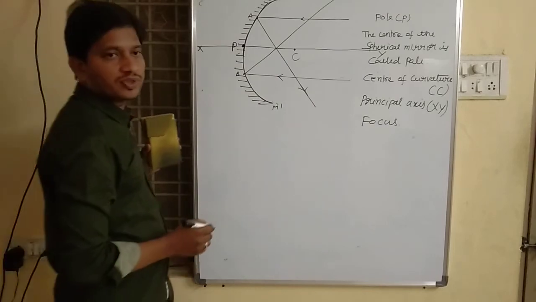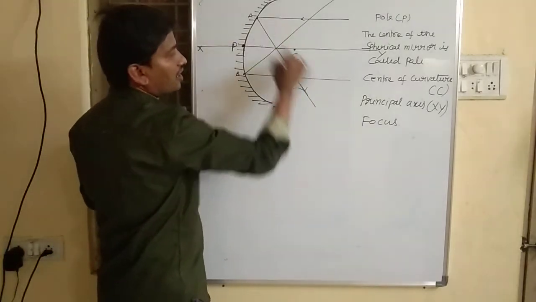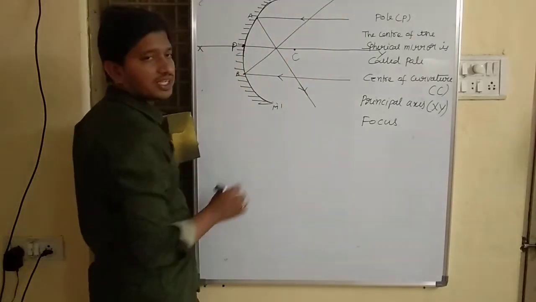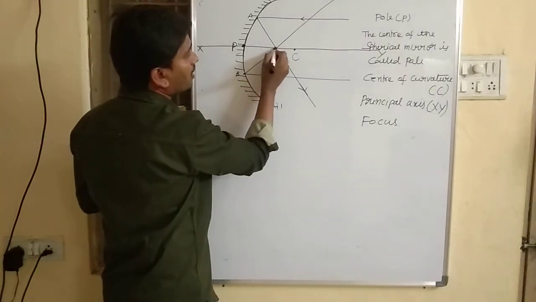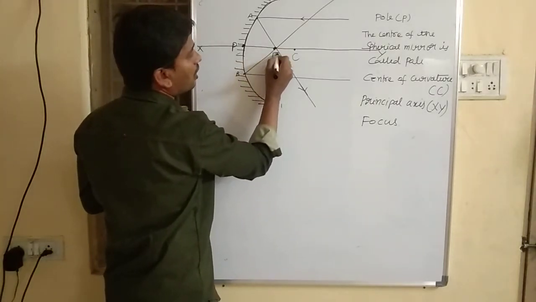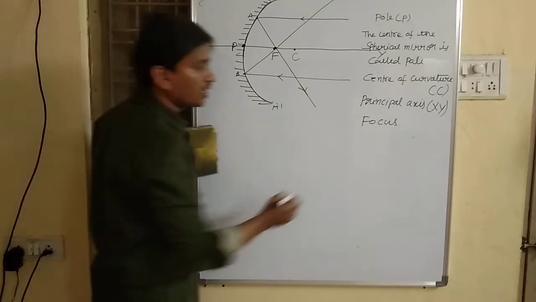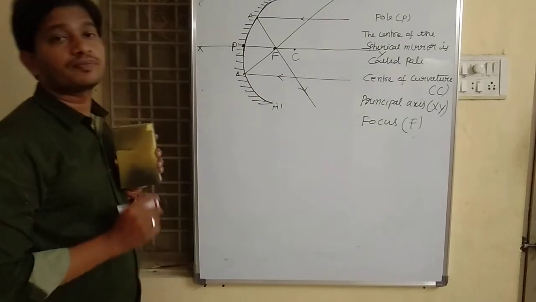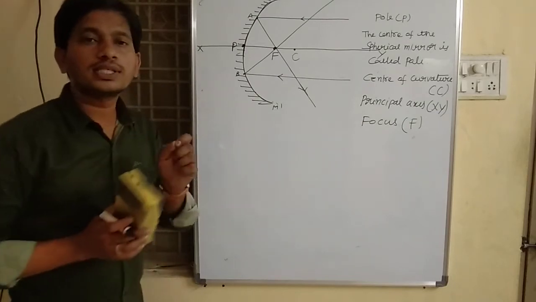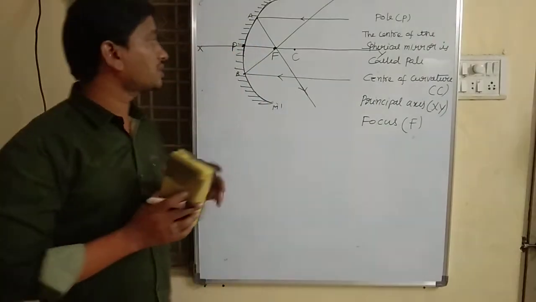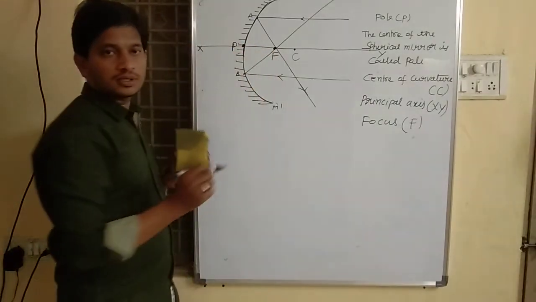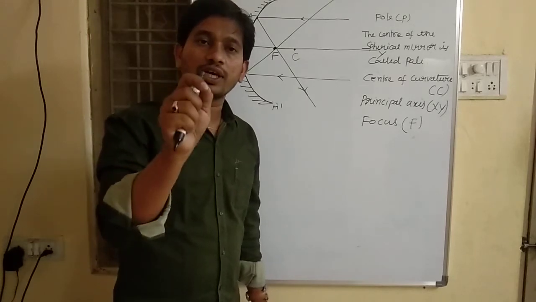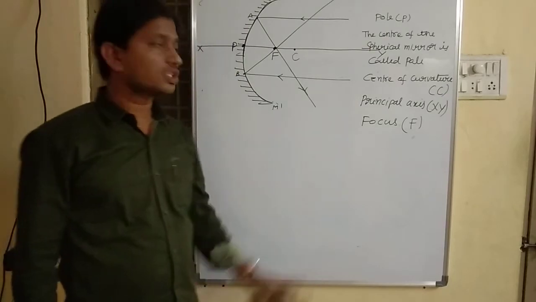Okay, this is our incident ray and reflected ray. Where these reflected rays meet, at this point, is called focus. Generally, focus is represented with capital F. Focus is a point on the principal axis where all the reflected rays meet. That is called focus.